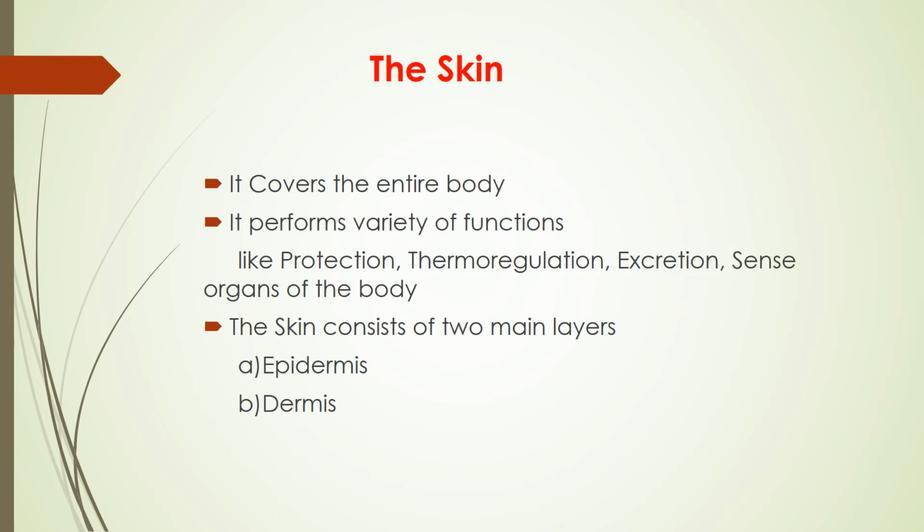Below the dermis is a layer of loose connective tissue, the subcutaneous tissue, also called the hypodermis, which is also mesodermal in origin. But some authors treat it as a part of the dermis, while some do not consider it a part of the skin.